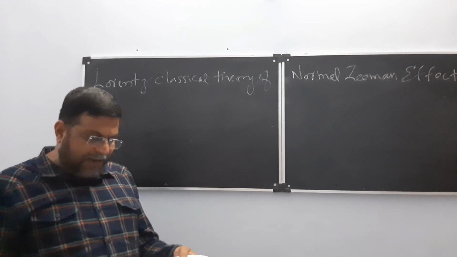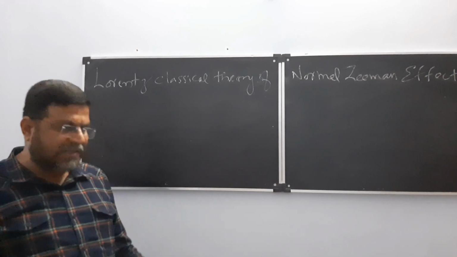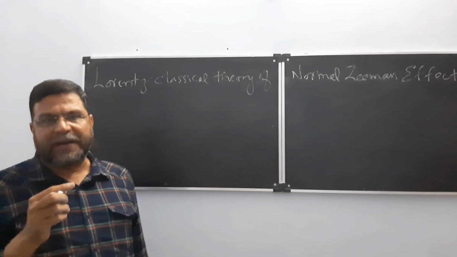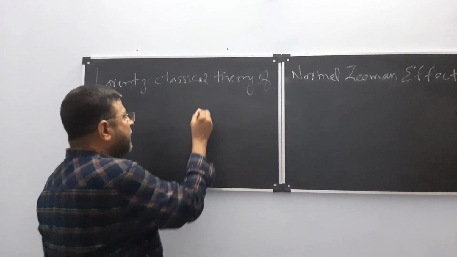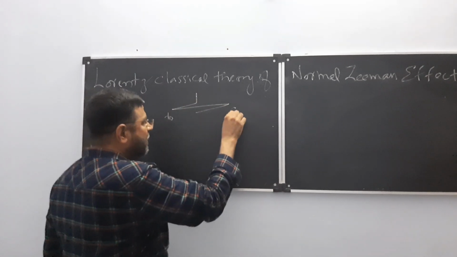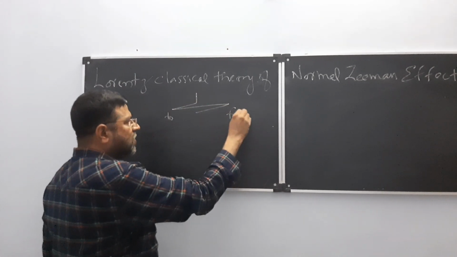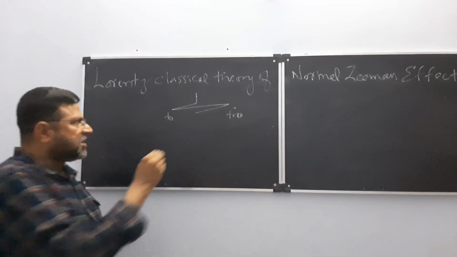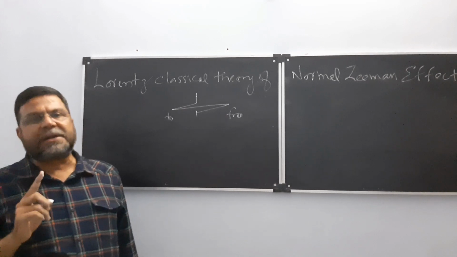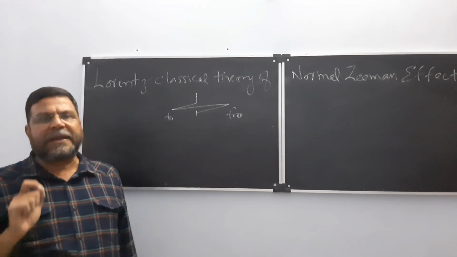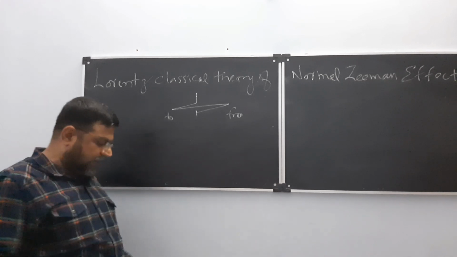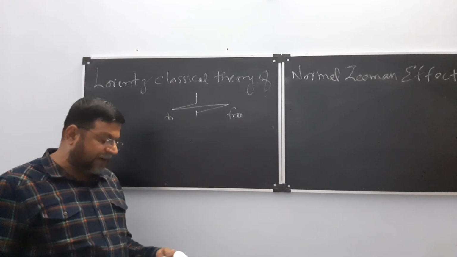First point: the emission of light by a glowing gas is due to the vibrating motion of an electron. Vibrating means what? To and fro motion. To and fro motion is known as one vibration or one oscillation. In the beginning of this class I told you, when you are applying an electric field or magnetic field, the electron will vibrate. So that is known as the vibrating motion of an electron.